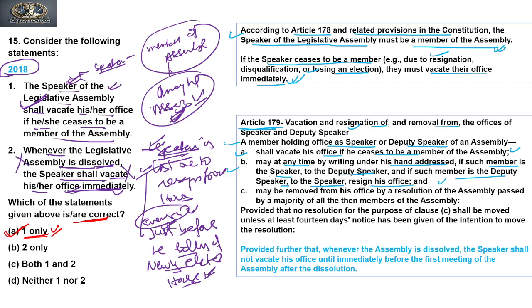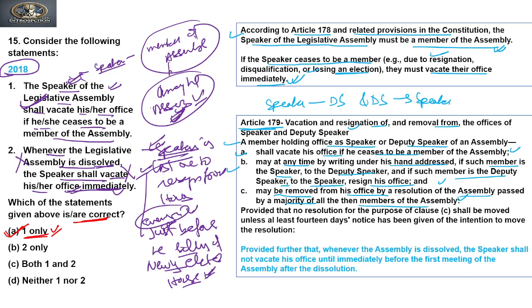So the Speaker will address his resignation to the Deputy Speaker, and the Deputy Speaker will address his resignation to the Speaker of the House. Clear?